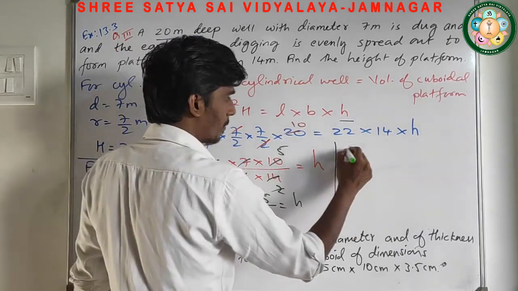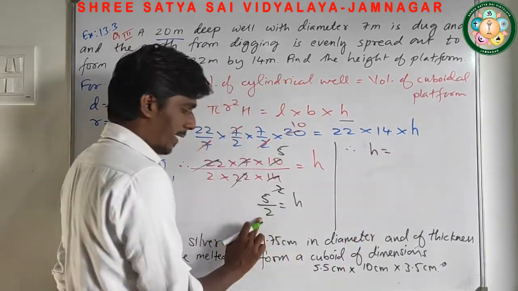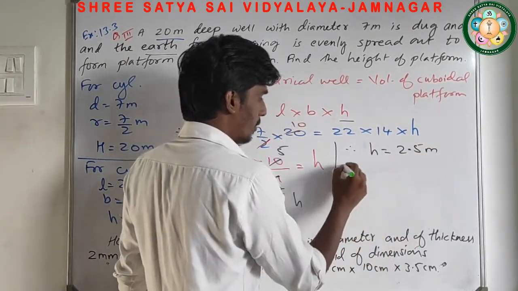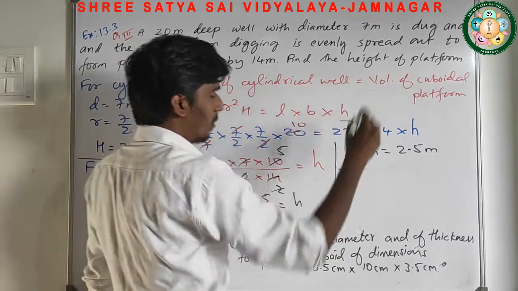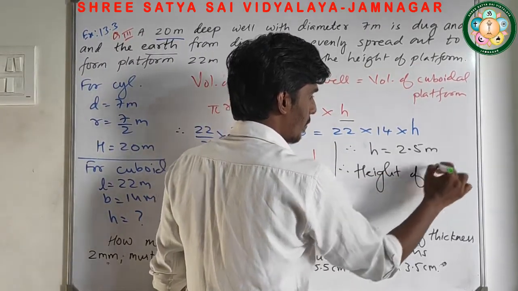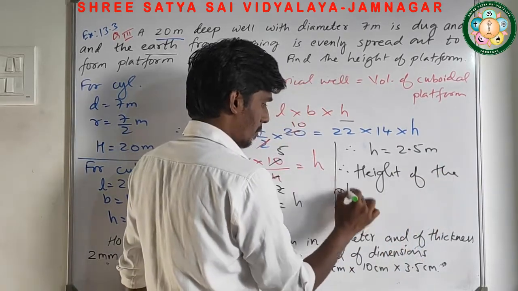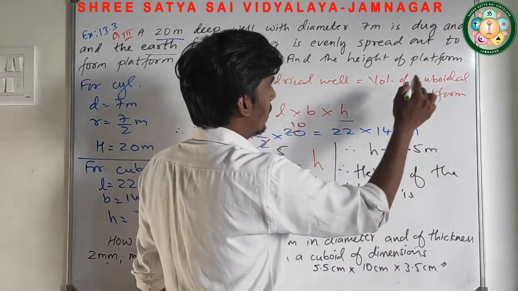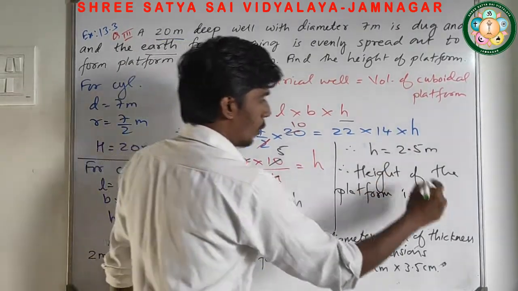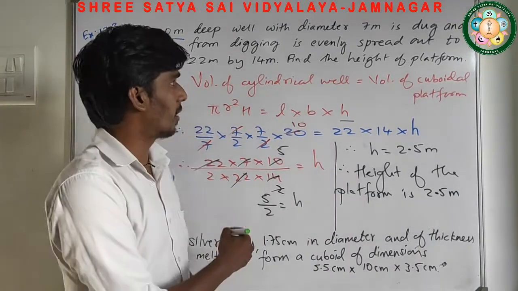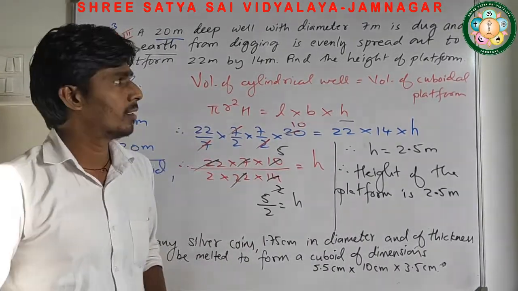So we can write 5 by 2 means 2.5 meter. So we can write that height of the platform is how much? 2.5 meter. So this is the way we can solve question number 3.